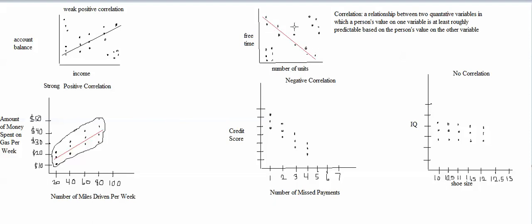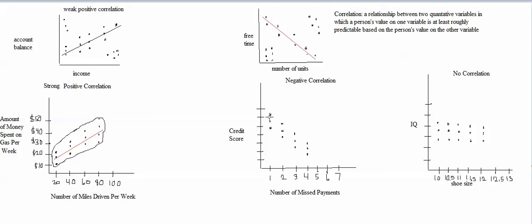We can see that that's true with these dots in here, but there's also a lot of people who are far away from the line who don't follow this negative correlation. So if this was the data set, then this would be showing a weak correlation between free time and number of units, meaning it's showing that as the number of units goes up, free time goes down, but it doesn't go down very consistently.